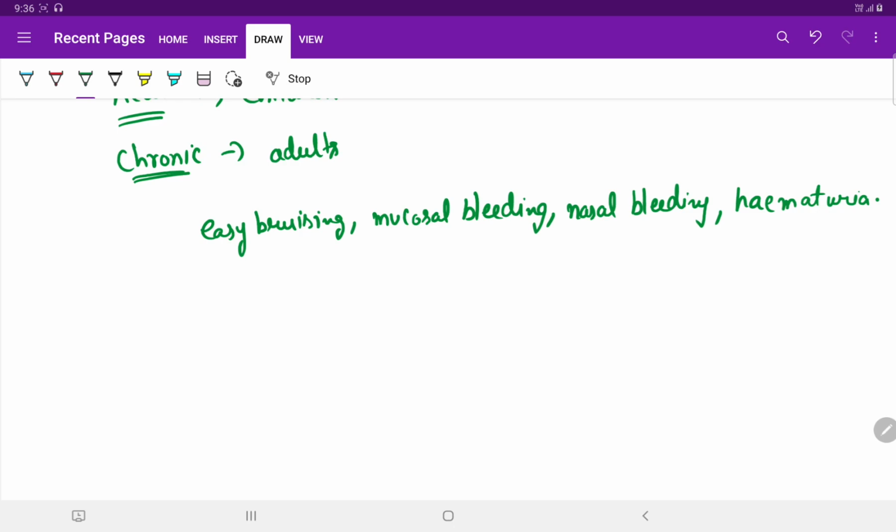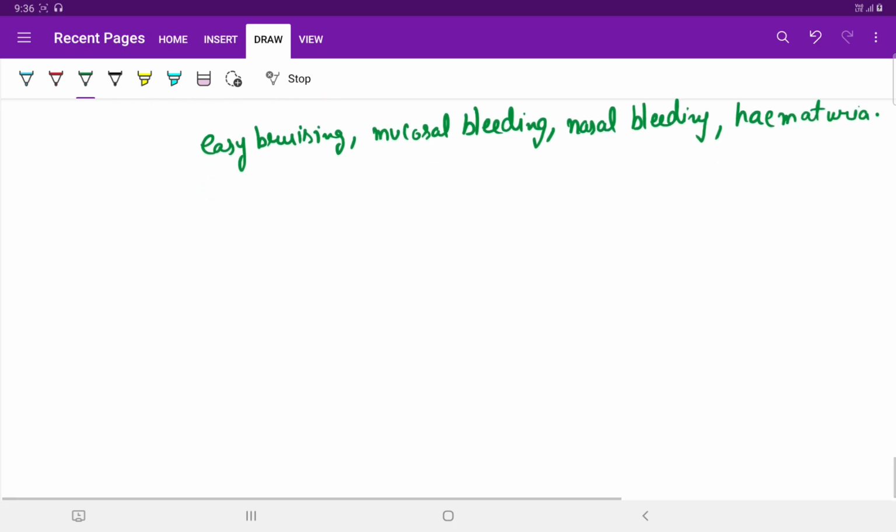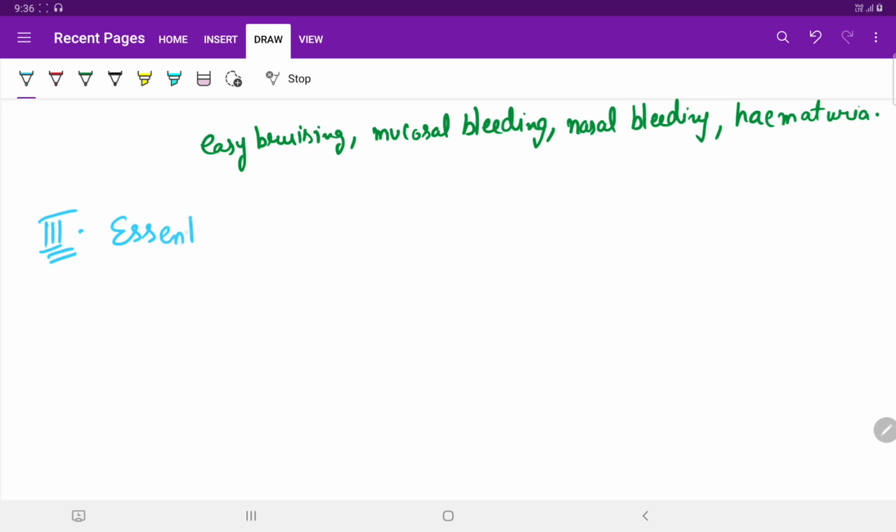Now, the third disease associated with thrombocytes is essential thrombocytosis, or primary thrombocythemia.